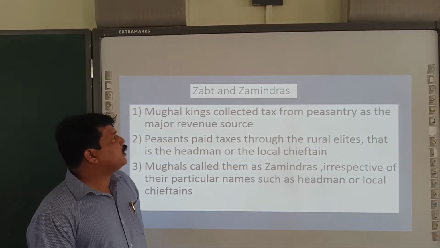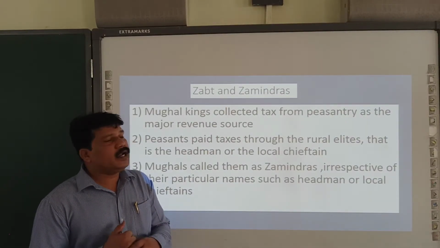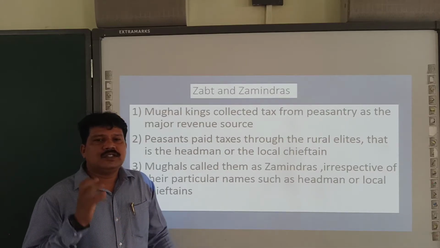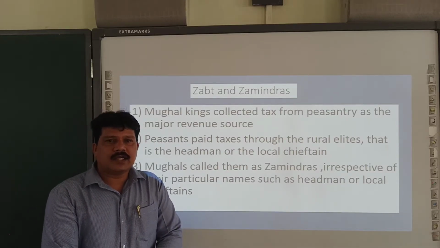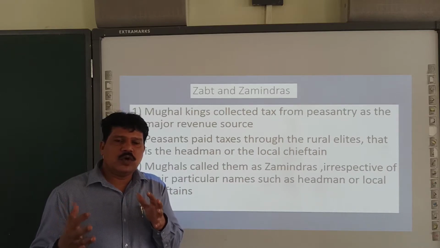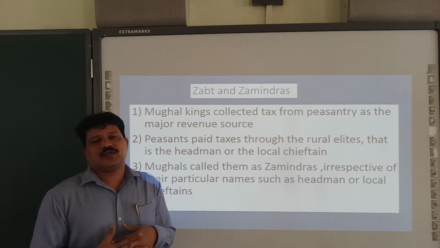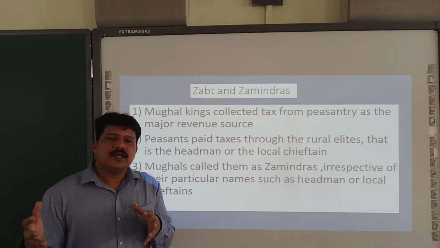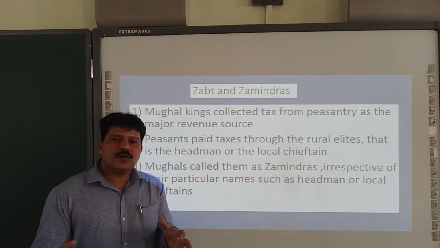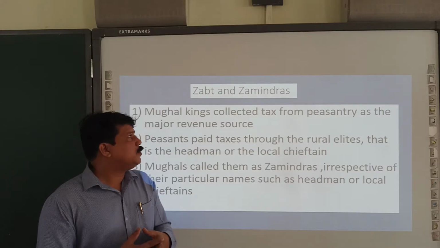Let us move to the next topic, that is Jabt and Zamindars. Zamindar is once again a rank. A person who was holding a particular piece or size of land was called a zamindar. Zameen is nothing but land. So a person who is holding a zameen was called a zamindar.